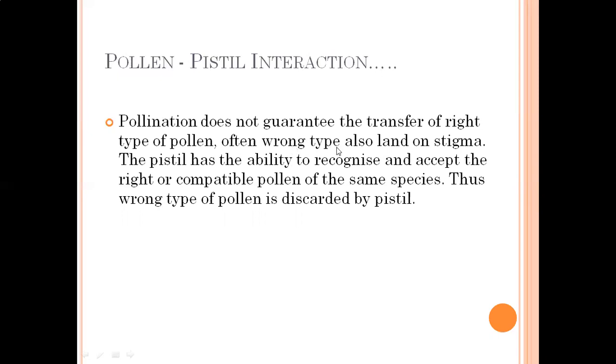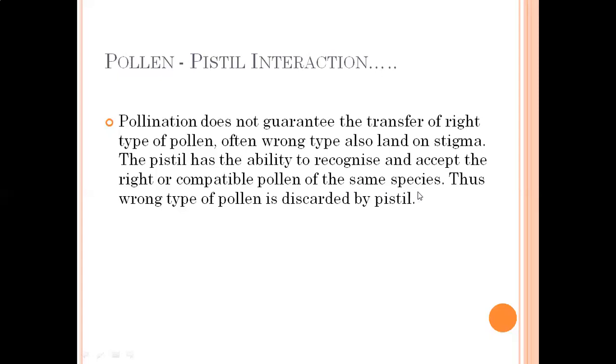Sometimes wrong type pollen grain can be deposited on the stigma, but the pistil, that is the gynoecium, the stigma or the sporophytic tissues present on the stigma, has the ability to recognize, to identify and accept only the right or compatible pollen of the same species.